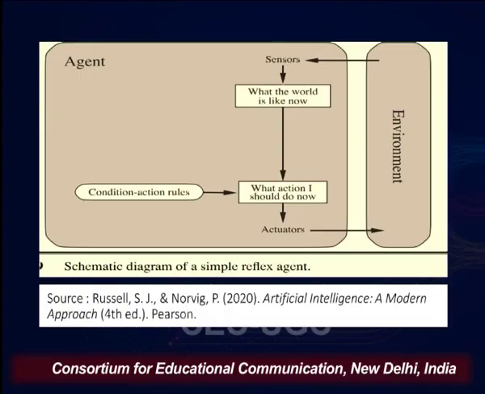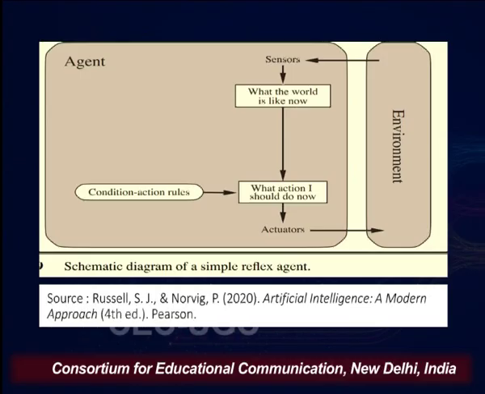If we need to look into this simple reflex agent with the help of a systematic block diagram, then here is the diagram in which there are two portions to this particular figure. On the right hand side we have environment and on the left hand side we have agent. Now, sensors are there and so are actuators on the top and the bottom respectively.